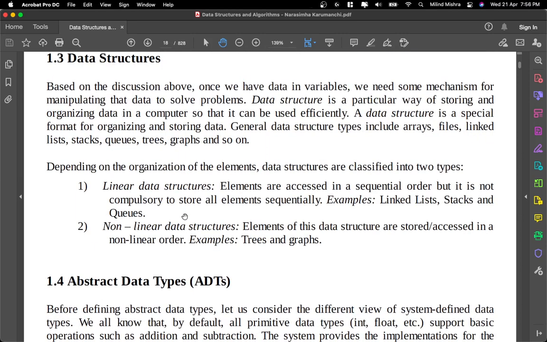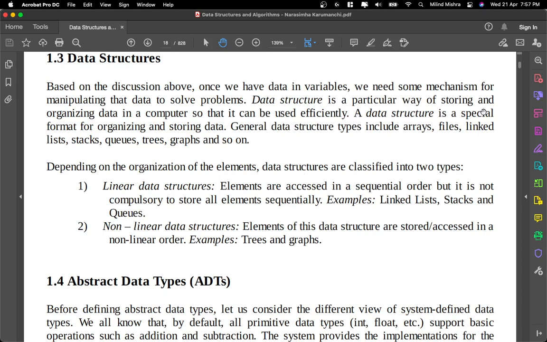So there are linear data structures and non-linear data structures. Did we discuss this? Okay. Based on the discussion above, once we have data in variables, we need some kind of mechanism to manipulate data to solve problems. To solve problems, there come solutions, and those solutions are data structures, which humans created to solve those problems which were incurred in the process of exploring things.